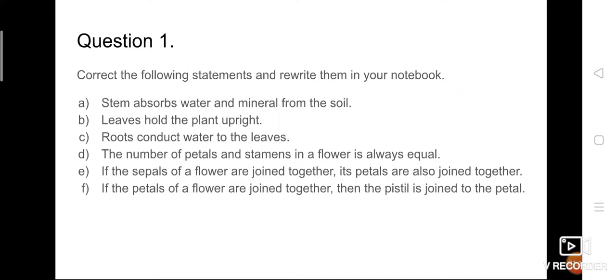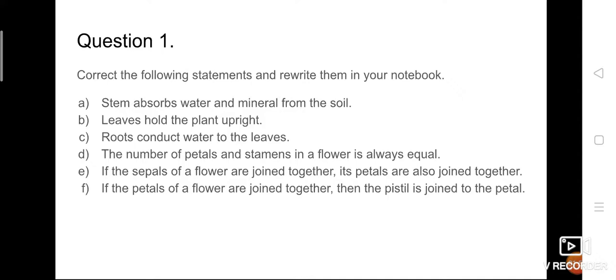Statement A. Stem absorbs water and mineral from the soil. The given statement is incorrect, isn't it? Actually, roots are connected with the soil, so roots absorb water. It's not stem. The correct statement is: Root absorbs water and mineral from the soil.